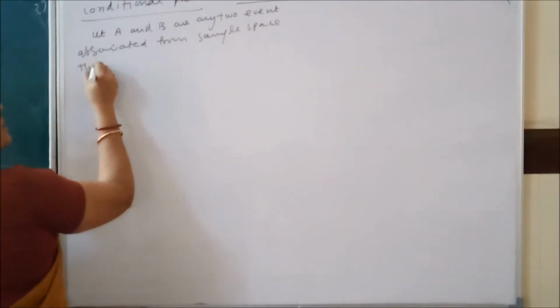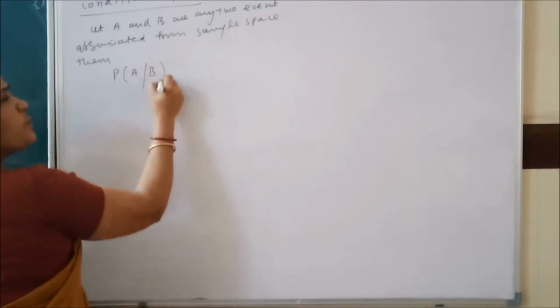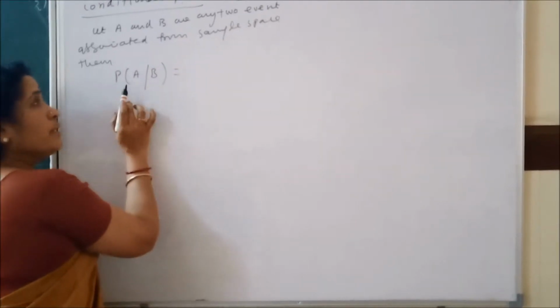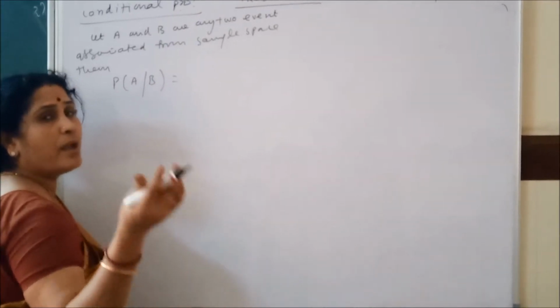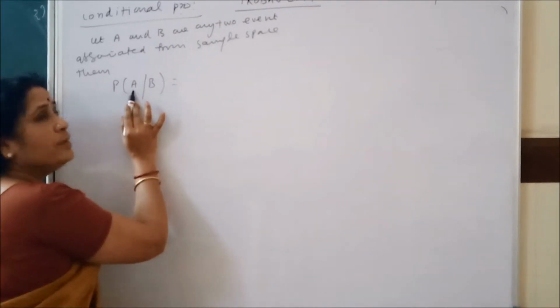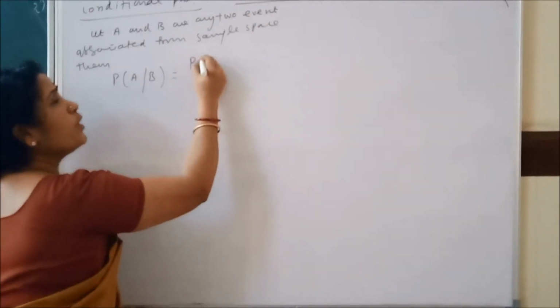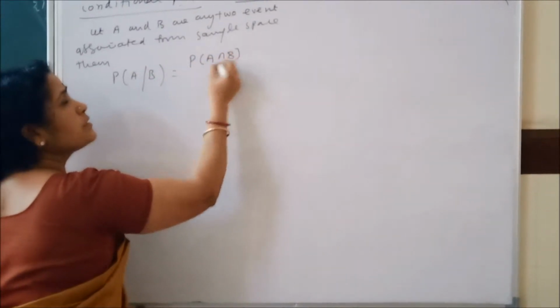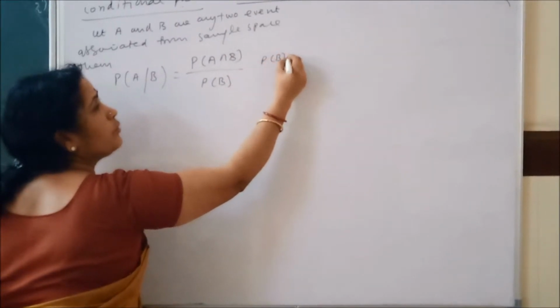Then the conditional probability P(A/B) means the probability of event A given that event B has already occurred. That is equal to the probability of A intersection B upon the probability of B, where the probability of B is not equal to 0.